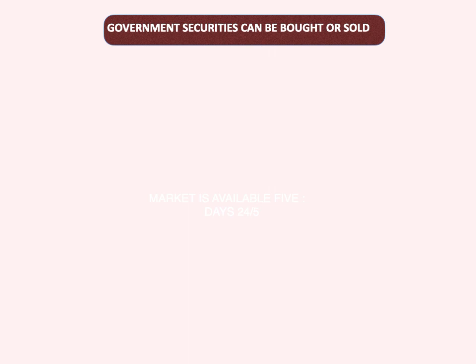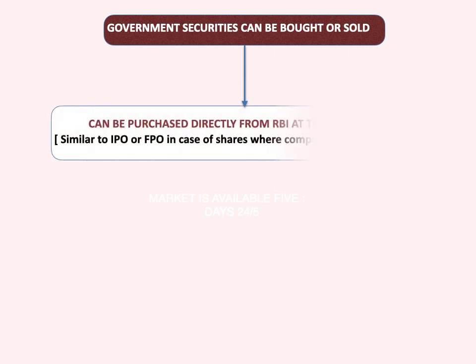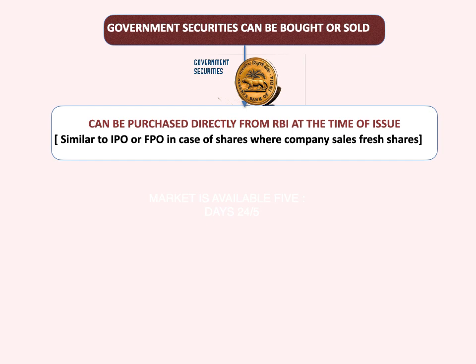Exactly for this purpose, RBI has made things very, very clear. Government securities can be bought or sold through these platforms. When RBI auctions or issues fresh government securities, they are also available for purchase on this platform.